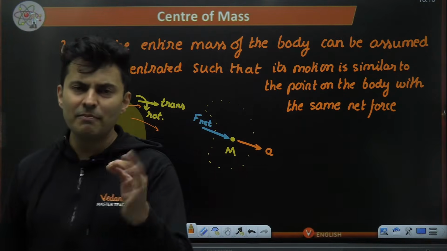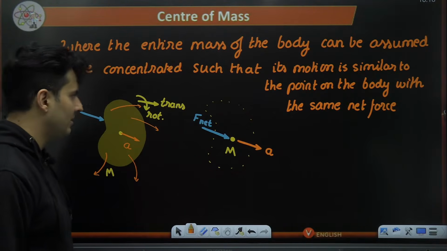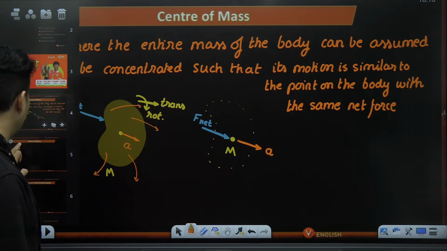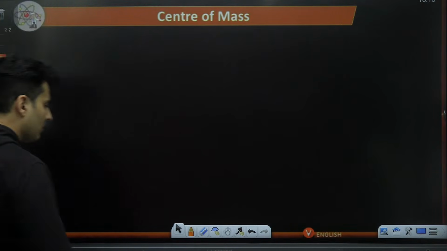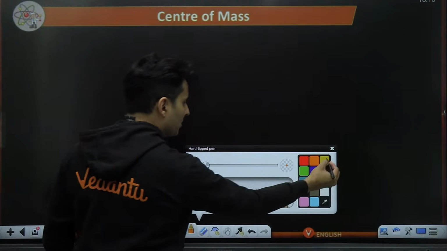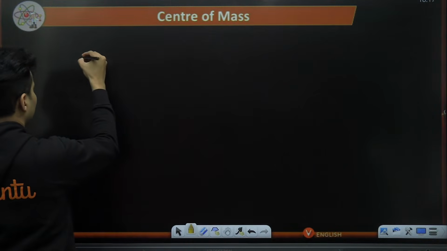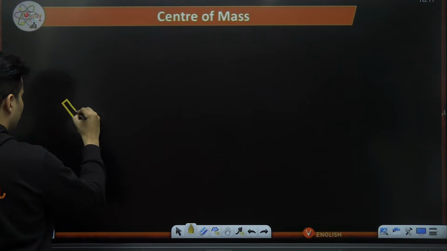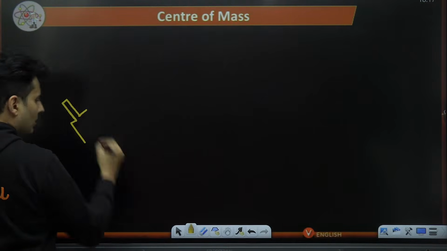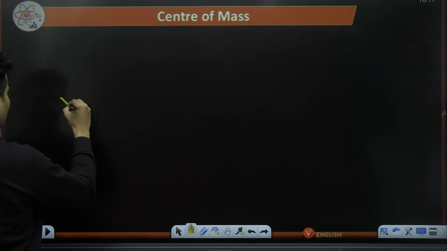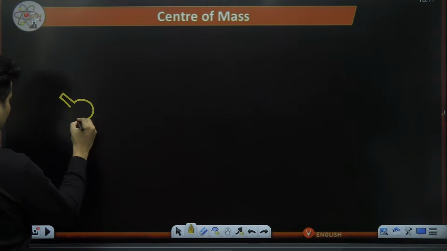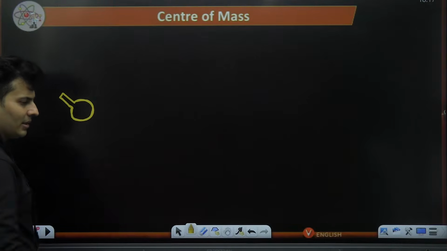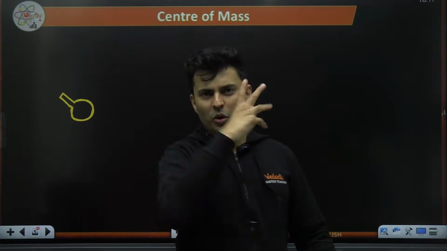Now let me give you a simple example to actually visualize this concept, because a lot of times I have seen many teachers just directly start with the formula of center of mass. I don't really appreciate that. So say for example, you take maybe some kind of a bat, or maybe some tennis racket, something like this. You get angry, you are not winning the game, and you throw it.